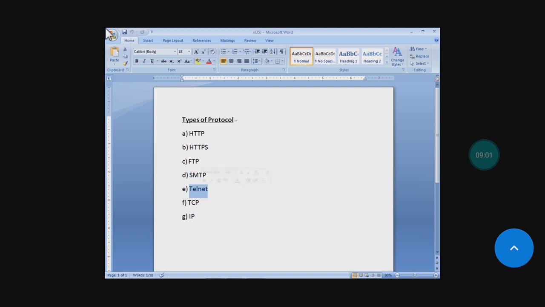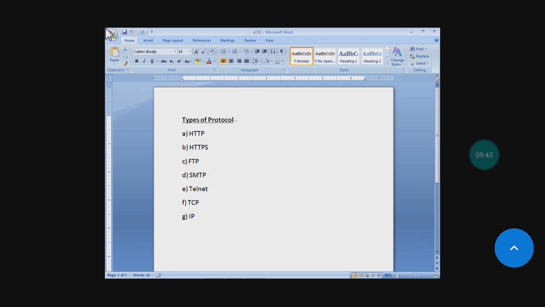The next one is Telnet. Telnet is based on client server model, which is used to connect to another computer. Telnet is mainly used for the remote login process. The computer which is requesting for a connection is a local computer, and the one which is accepting the communication is a remote computer. Students, if you give a command in a local computer, that command is executed in the remote computer.